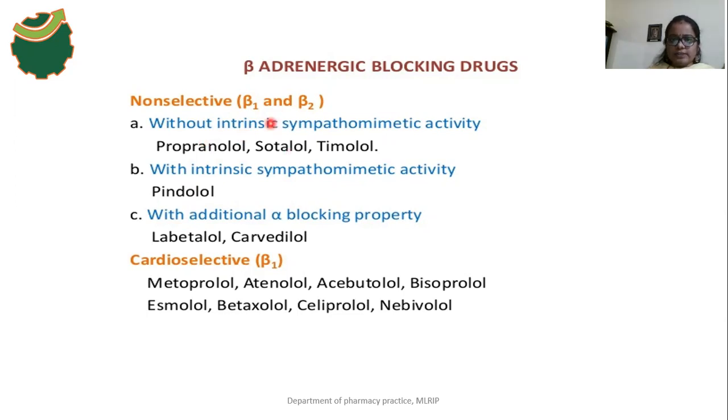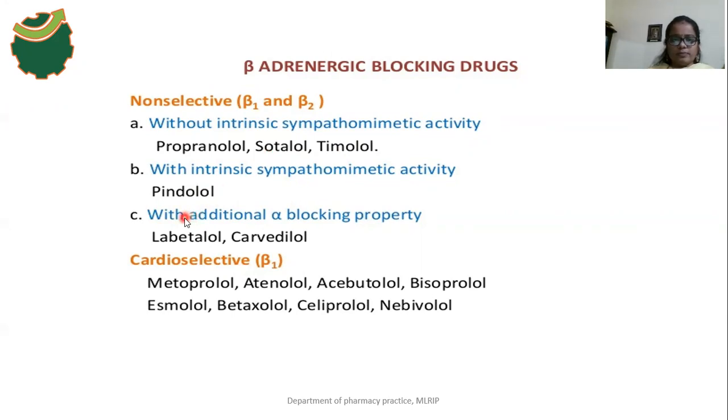What do we mean by without intrinsic sympathomimetic activity? It means these drugs, propranolol, sotalol and timolol, do not have any sympathomimetic activity. So examples are propranolol, sotalol, and timolol. The second category is with intrinsic sympathomimetic activity, meaning the drug pindolol has sympathomimetic activity. So the example is pindolol.